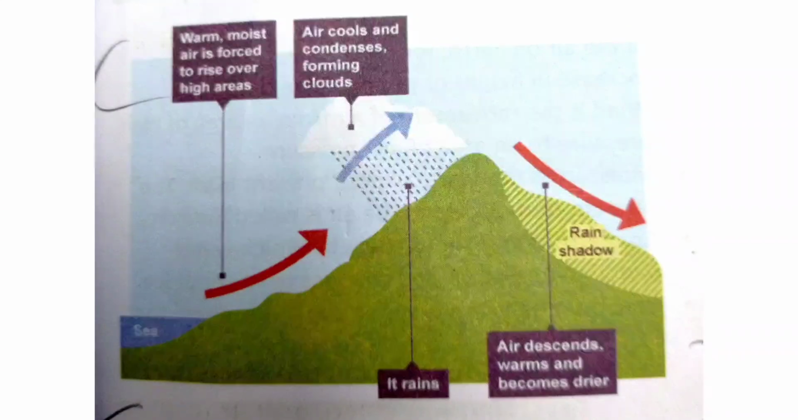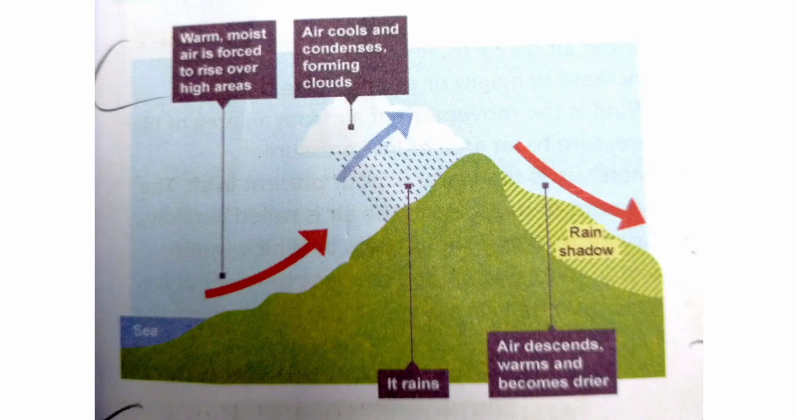The second one is relief rainfall. This rainfall takes place when a relief feature like a mountain stands in the way of moisture laden wind. When the wind hits the mountain, the wind is forced to rise. And when this wind rises, the air cools, condenses and brings heavy rain to the windward side.